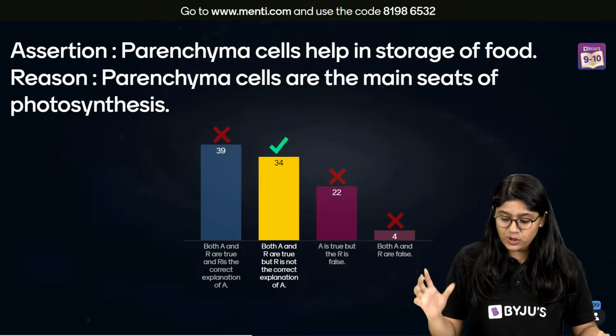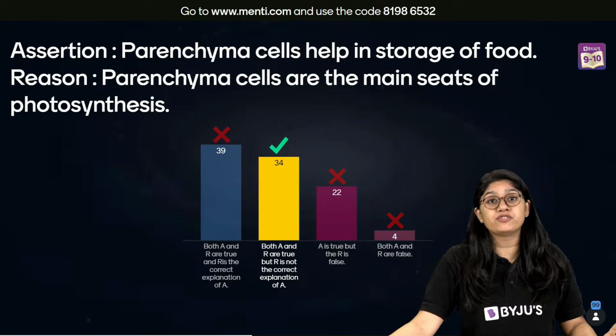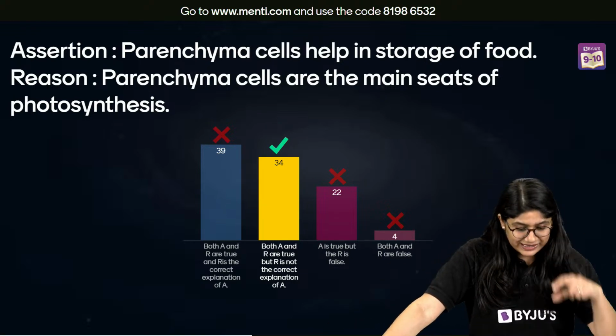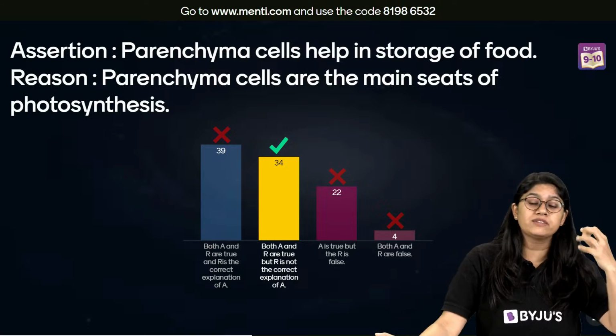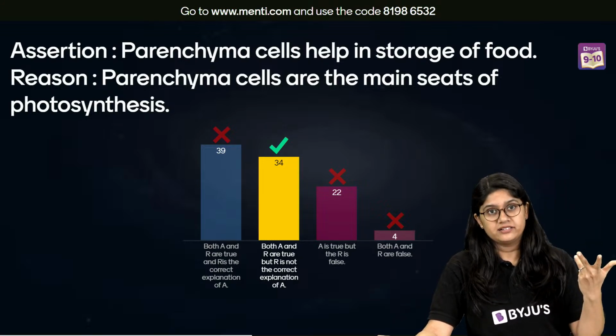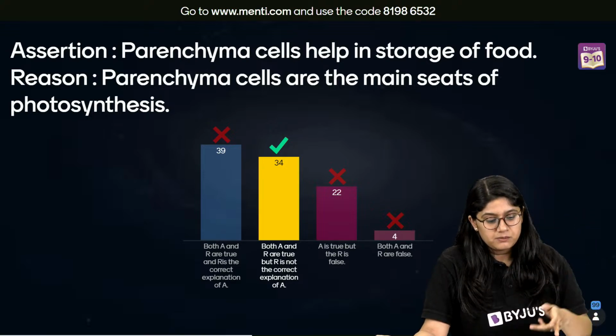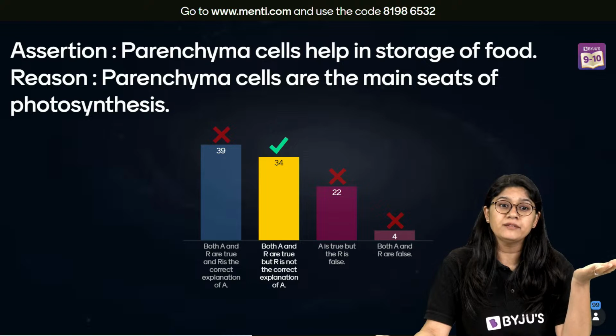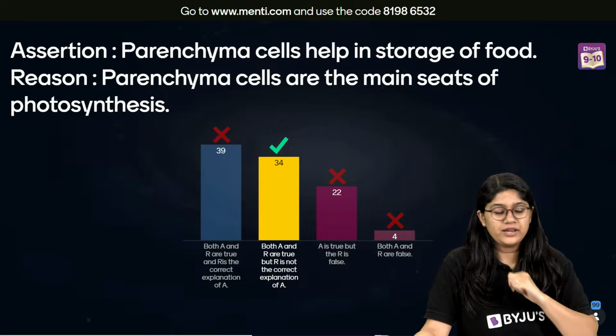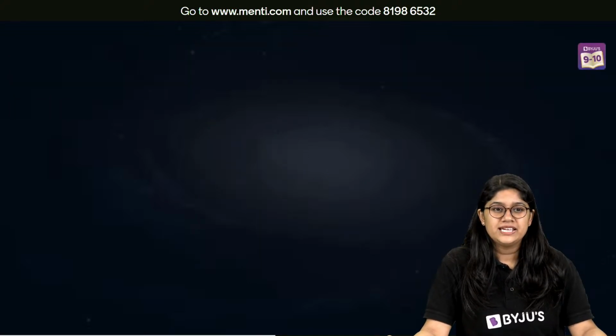So 34 of you have voted for the correct answer. 39 of you got confused. See, if you are attending these questions for the very first time, we have to give the correct reason. Ask why. Parenchyma helps in storing food, how? But it has no relation to photosynthesis. Yes. Okay. Easy peasy.